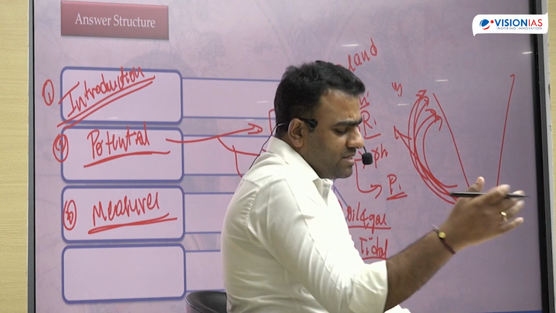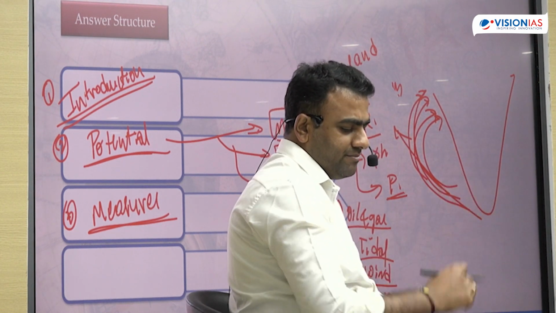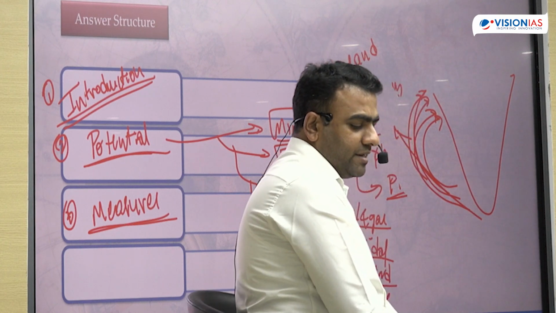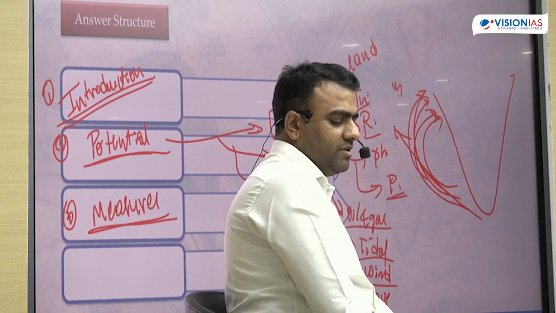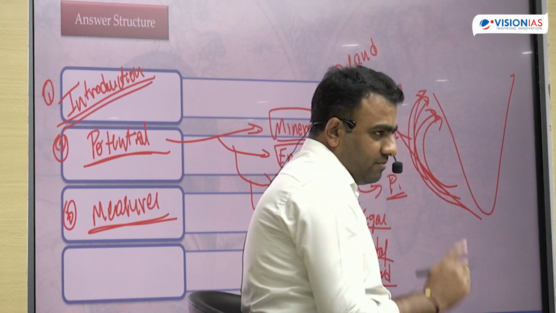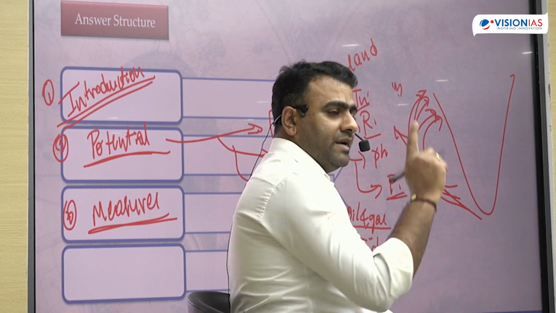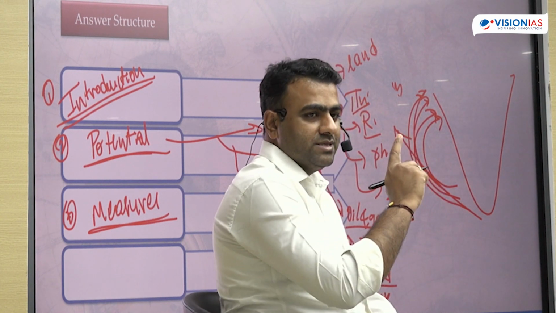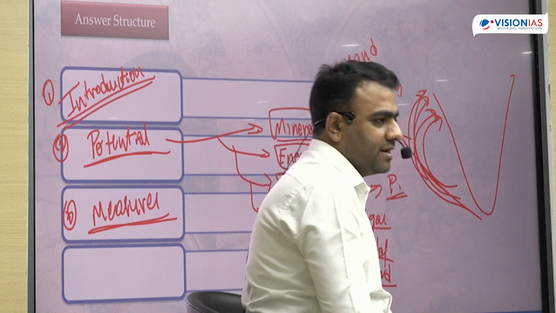Right? So like this, there are various different initiatives: the Cyclone Risk Mitigation Project, the Integrated Coastal Zone Management Project, the Coastal Vulnerability Index. So 3-4 examples आपको लिखना ही पड़ेगा. But that part where the vulnerability is more, where the preparedness is less, वो भी highlight करना है आपको.